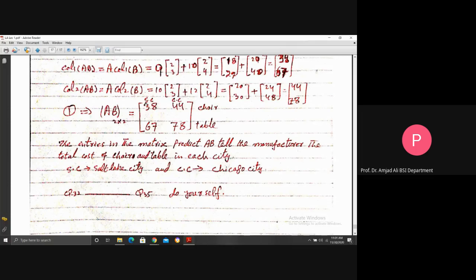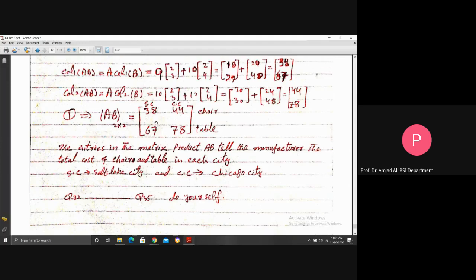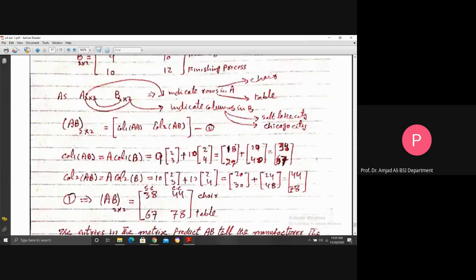SC means Salt Lake City, and this is Chicago City, as I mentioned here. So it is clear in the product what is mentioned in the column and what is mentioned in the row. And when you know the concept of the size, you easily get the information in the product. Like you see, first we use that method. AB is 2 by 2.